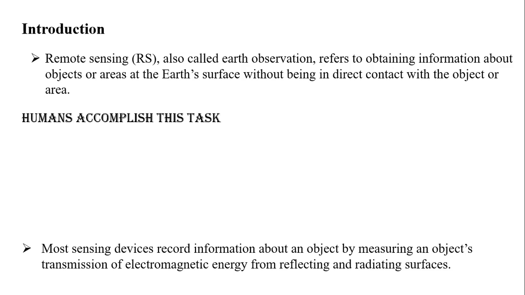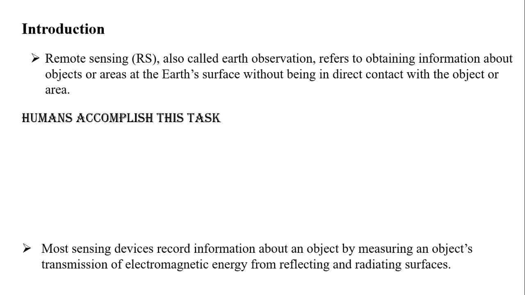Remote means we are somewhere remote. Actually, in English we usually say, where is the professor? Professor is in a remote area. That's why we use that word remote. Remote means somewhere, some unknown area we are in. That is what remote sensing means. We are going to get the observation. So remote sensing, also called Earth observation, refers to obtaining information.